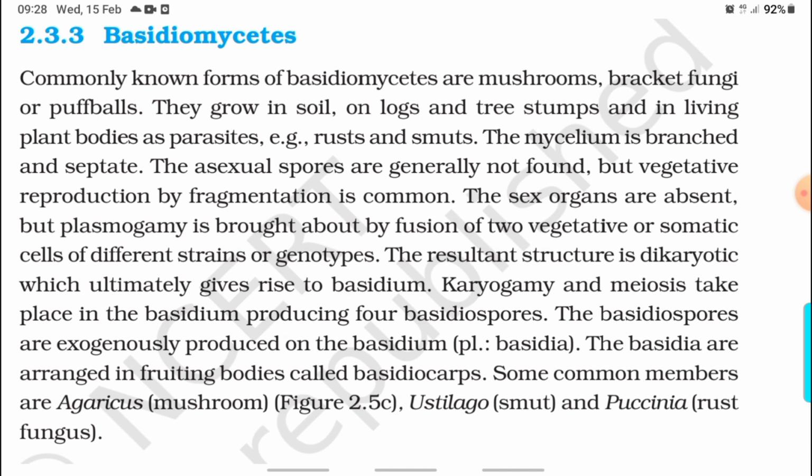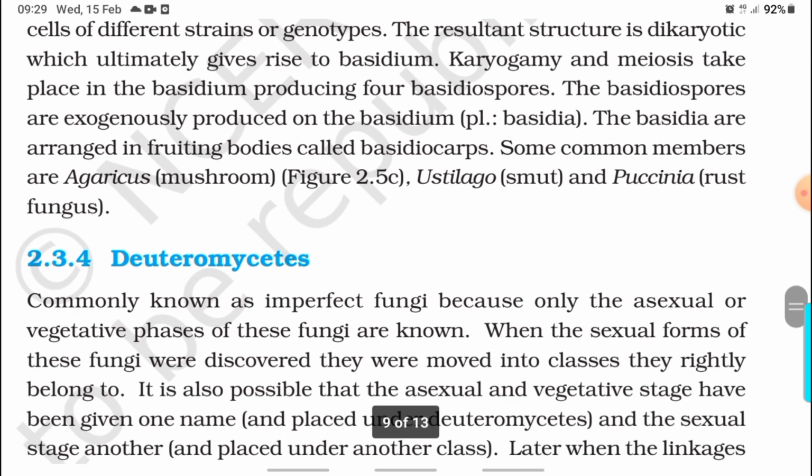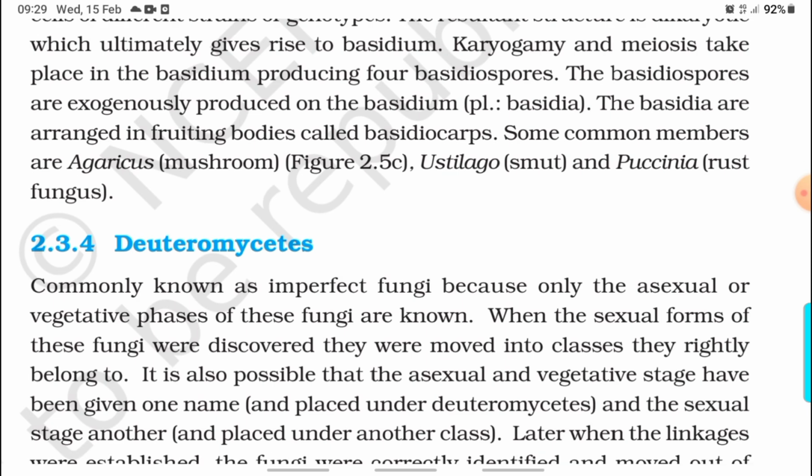The sex organs are absent, but plasmogamy is brought about by fusion of two vegetative or somatic cells of different strains or genotypes. The resultant structure is dikaryotic, which ultimately gives rise to the basidium. Karyogamy and meiosis take place in the basidium, producing four basidiospores. The basidiospores are exogenously produced in the basidium, plural basidia. The basidia are arranged in fruiting bodies called basidiocarps. Some common members are Agaricus or mushroom, Ustilago or smut, and Puccinia or rust fungus.